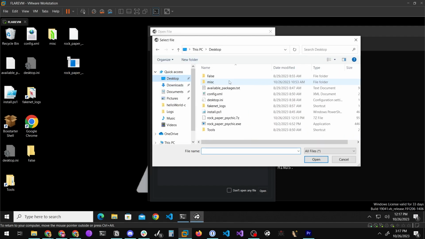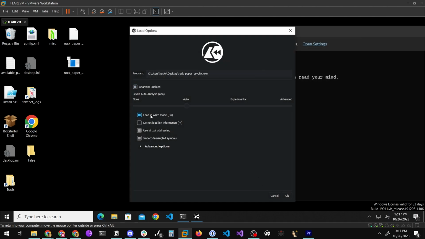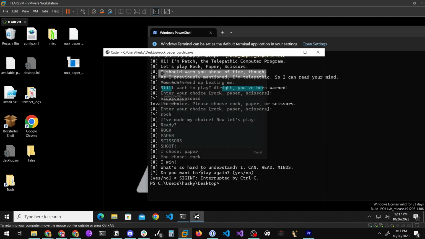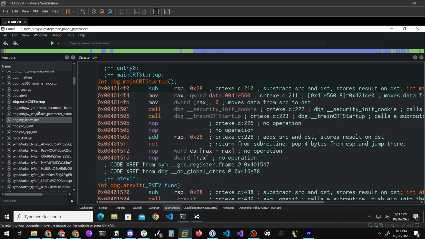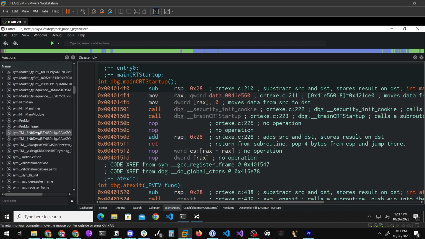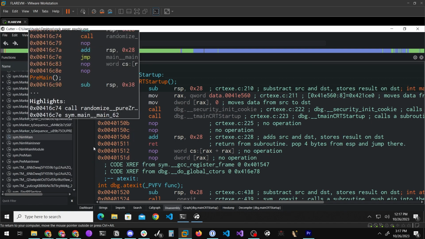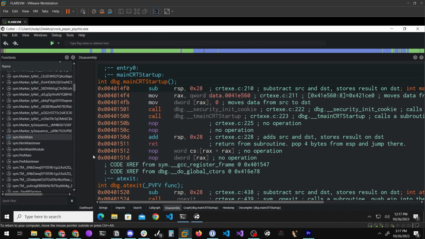I'll go ahead and open up Rock, Paper, Psychic in Cutter, which is our disassembler, at least the one I'm going to use. We can load this in write mode, and that's very important, so we can actually change the bytes of the binary as we see fit. It's going to do its analysis, and then open up our disassembly view. All right, great. One thing to note in here: debug symbols have been left in. You can see on the side here we have nice, convenient, readable function names. And we are, in fact, working with a Nim-compiled binary. We know this because we've got three specific modules here: NimMain, NimMainInner, and NimMainModule.